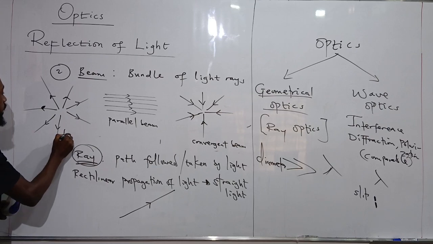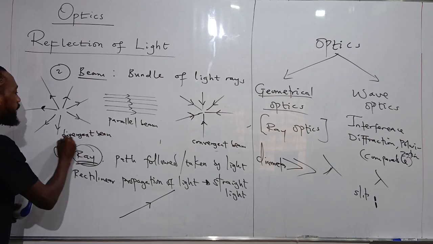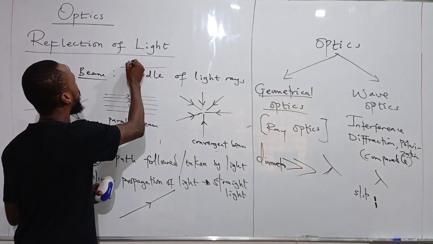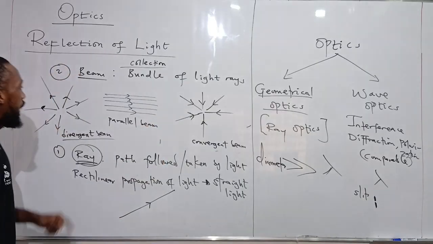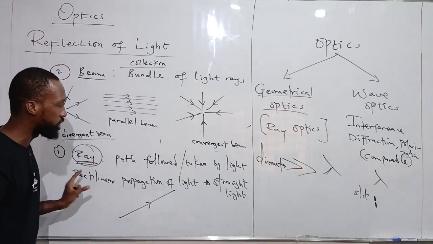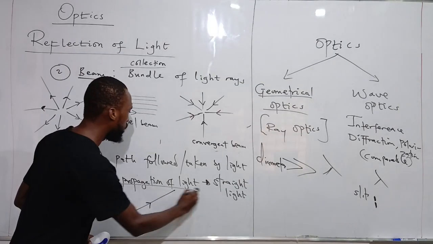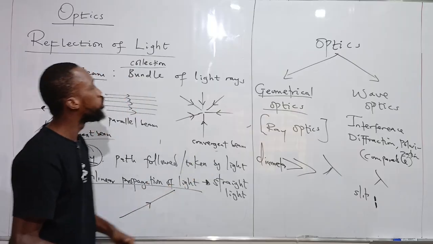This is what we call a divergent beam. Generally, a beam of light is just a bundle or collection of light rays. It can be parallel, convergent, or divergent. The ray of light is the path taken by that light. And when we talk about rectilinear propagation of light, we are talking about the ability of light to travel in a straight line. Light travels only in a straight line.